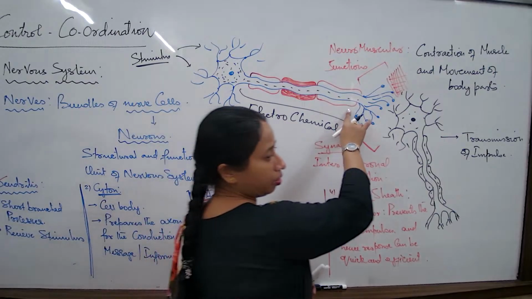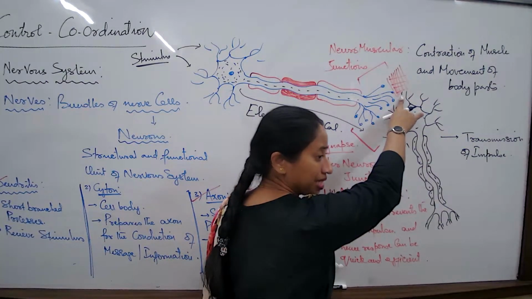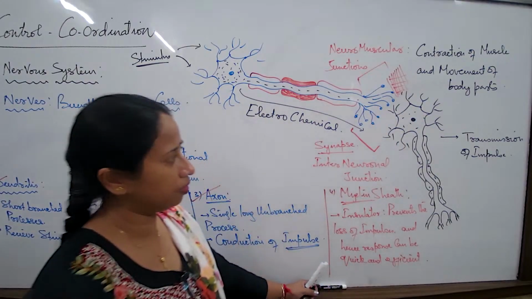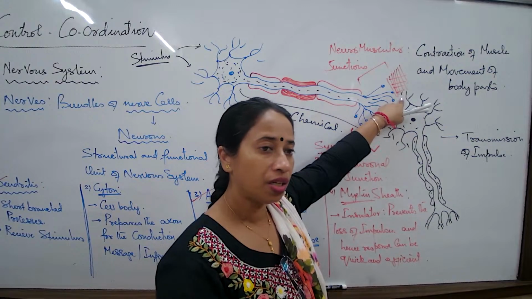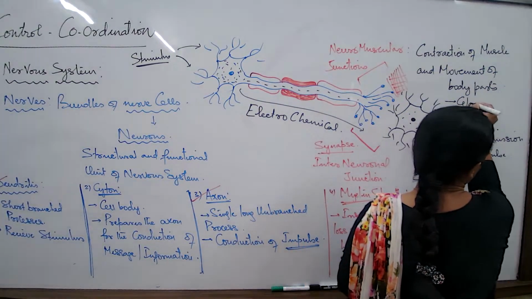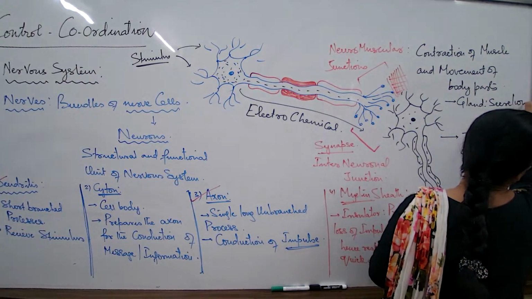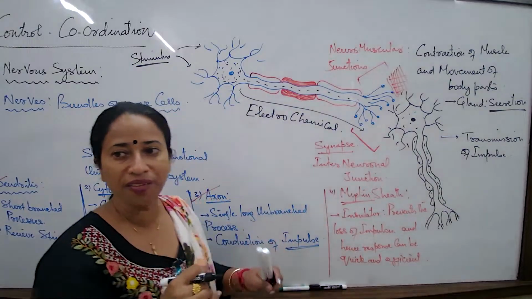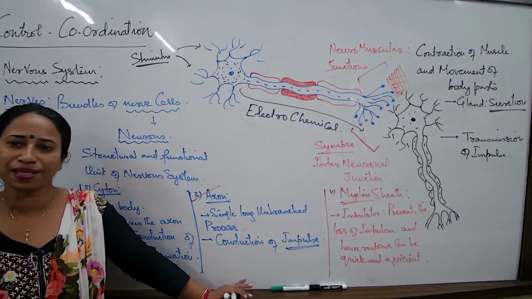If the axon terminal terminates on the body of a muscle, gland, etc., then the muscle will contract, the body will move. Or if it is a gland, then secretion. Just think, if the neuron terminates on the surface of the liver, the liver cells will be stimulated to release bile juice.